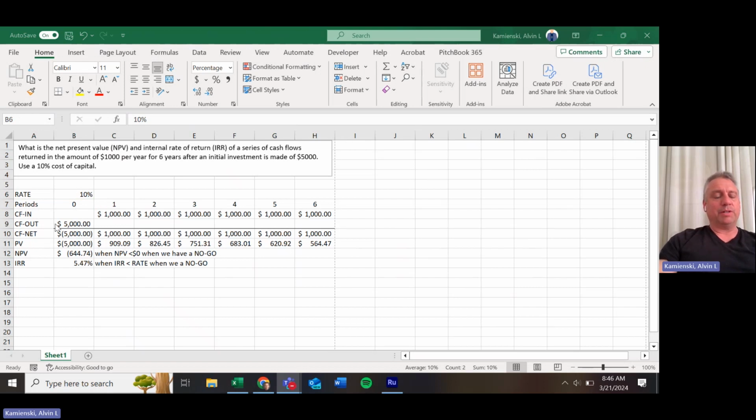We'll come back with another video shortly about how to expand this analysis to include not just cash flows net, but the projection of an income statement.